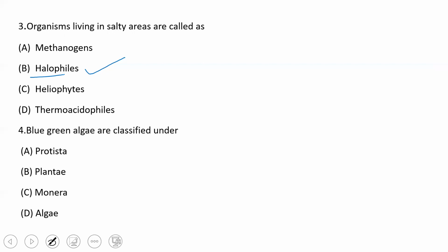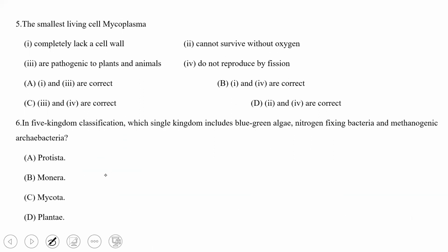Then blue-green algae are classified under? We know that blue-green algae, eubacteria and archaebacteria all belong to kingdom Monera. Even though earlier they were considered to be under Plantae, according to the Whittaker system of classification, they have to be grouped under Monera.